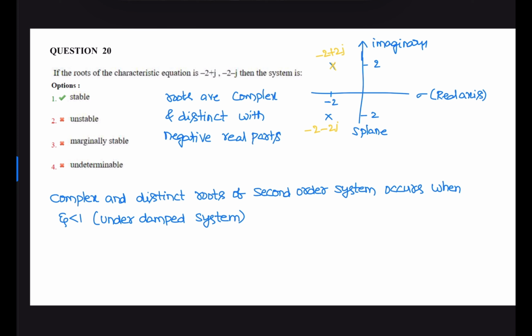So the roots are lying in the left hand side of the S plane. Therefore the system is stable. Complex and distinct roots of a second order system occur when zeta is less than 1, for an underdamped system. So this is a stable system.